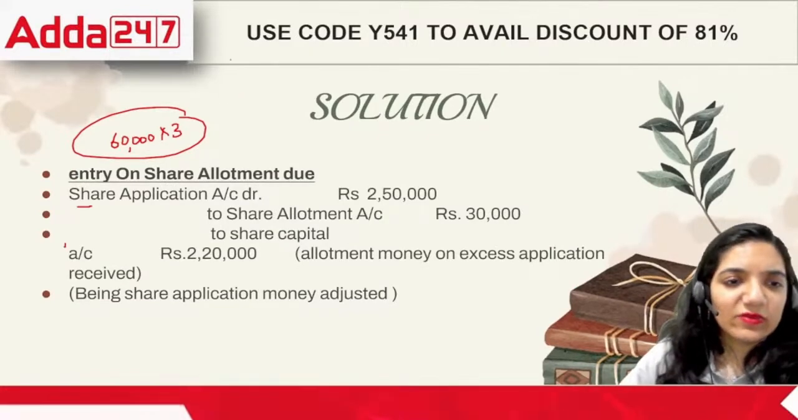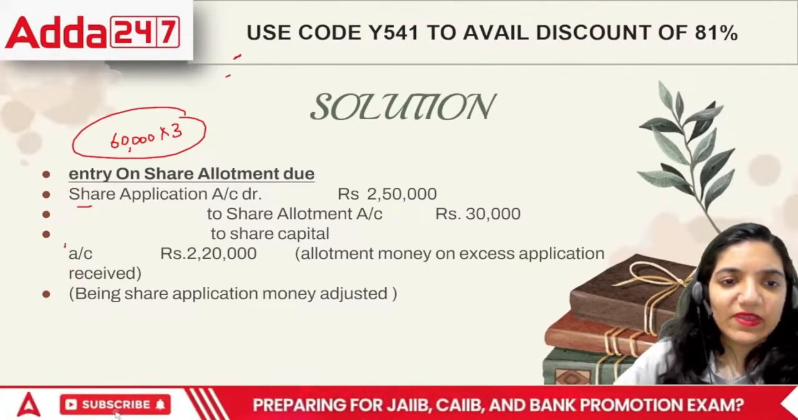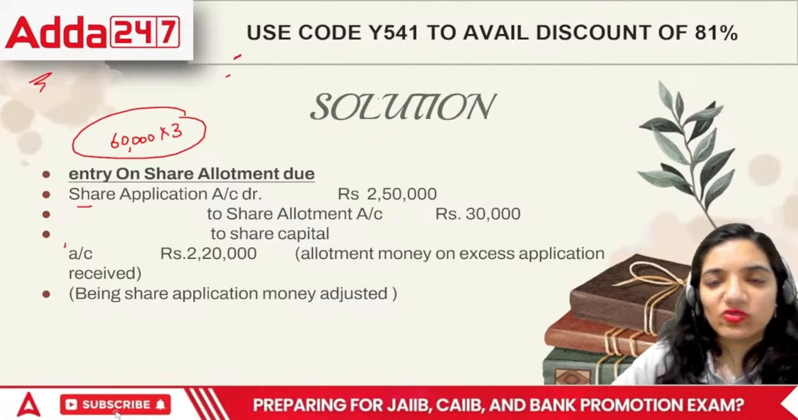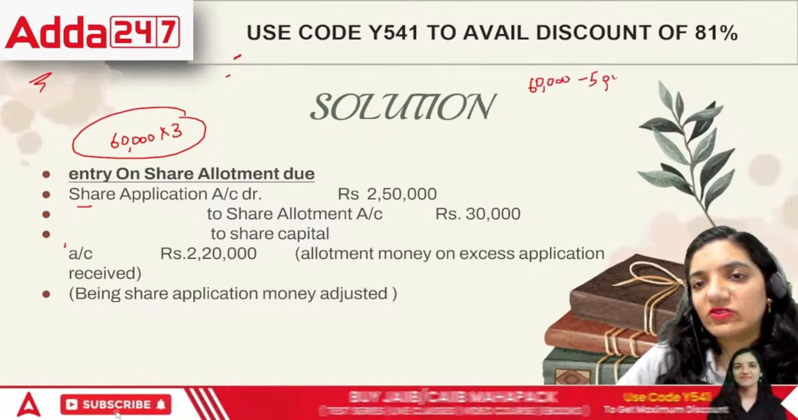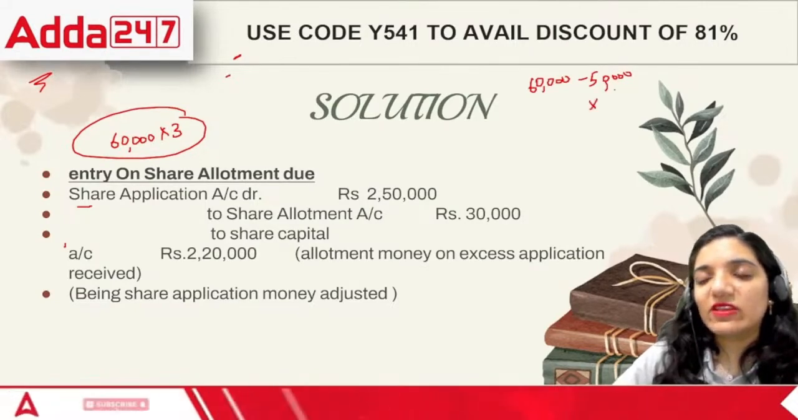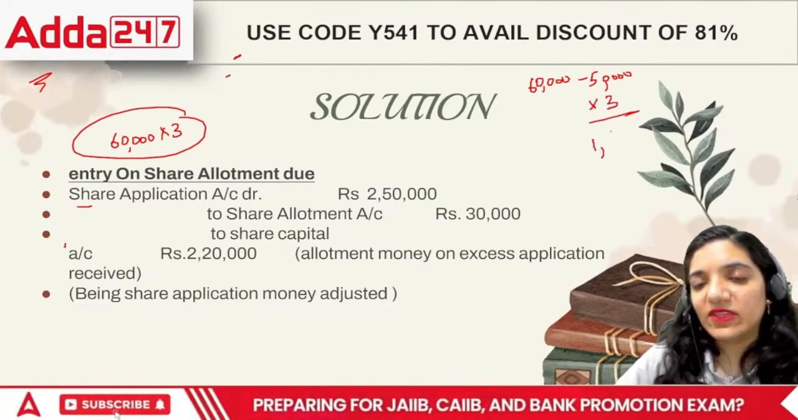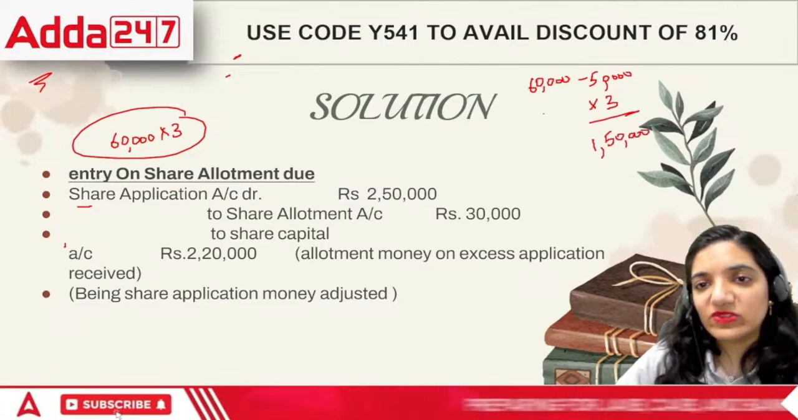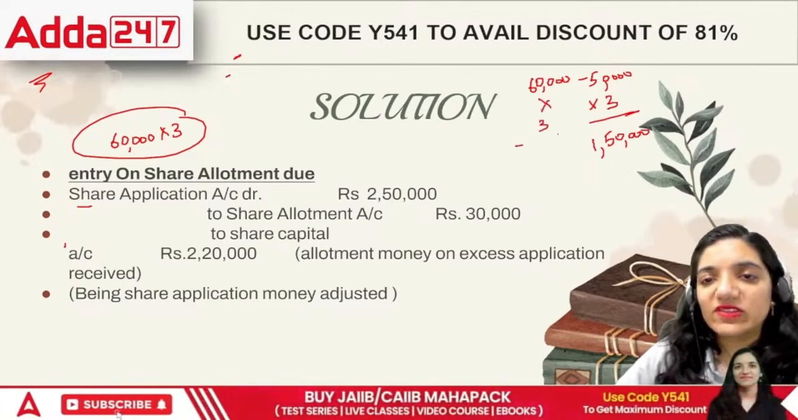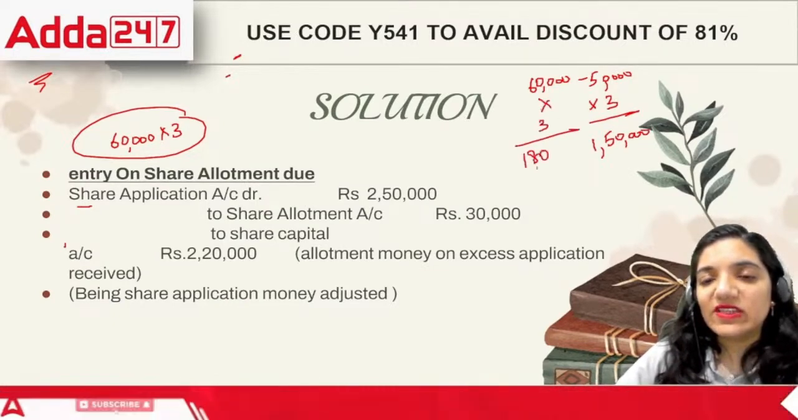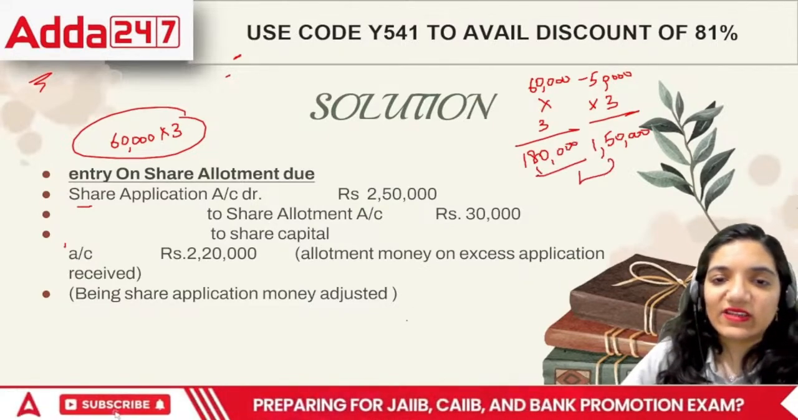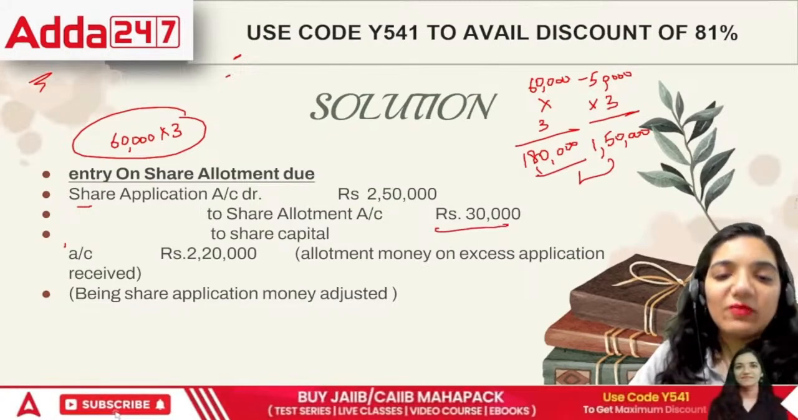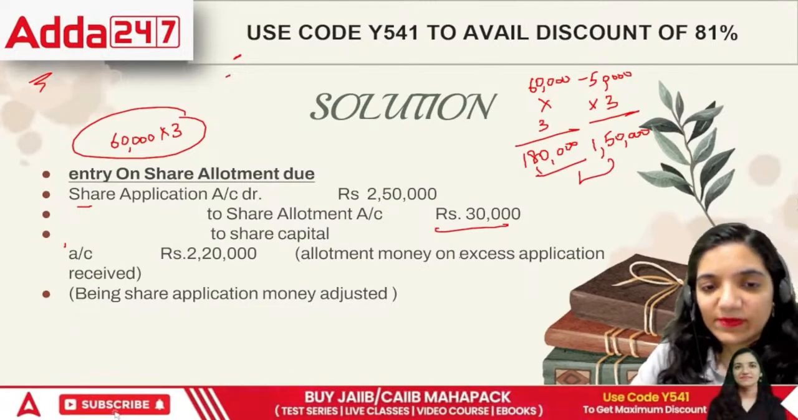This is a wrong entry, everyone. This is a wrong entry. If I have to prepare this entry, it has to go like 60,000 was received and 50,000 was supposed to be given. So 50,000 multiplied by 3 is something that we were supposed to receive, and we received for 60,000 into 3. We received 1,80,000. So the remaining 30,000 was in excess, and that is what we'll be specifying here. The remaining amount is wrong in this question.